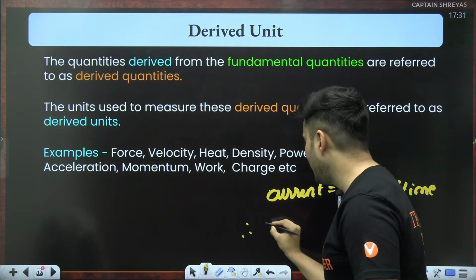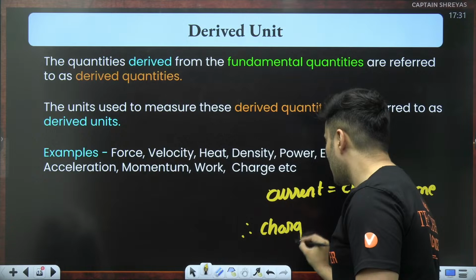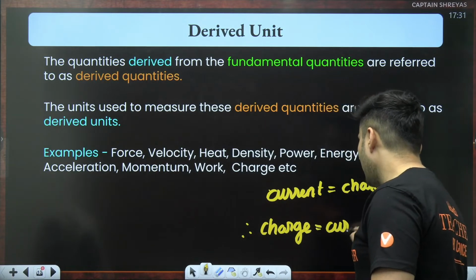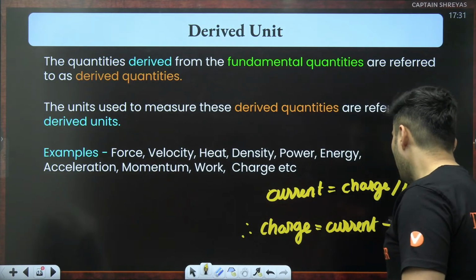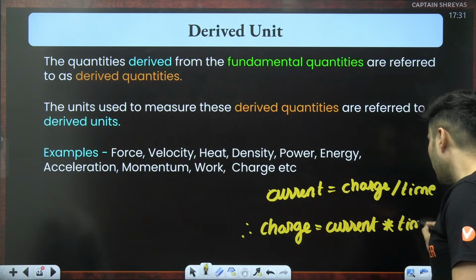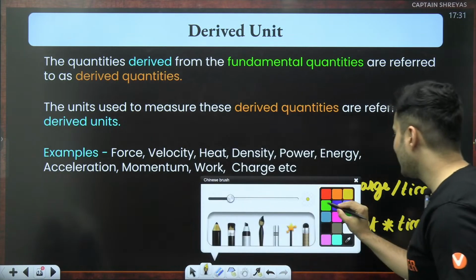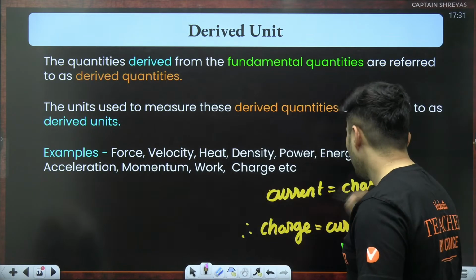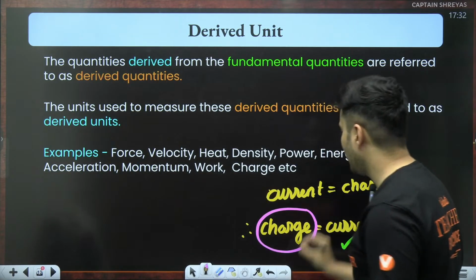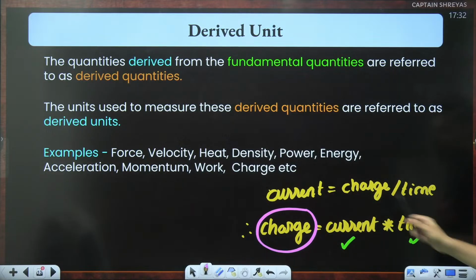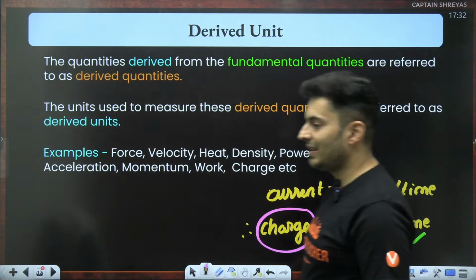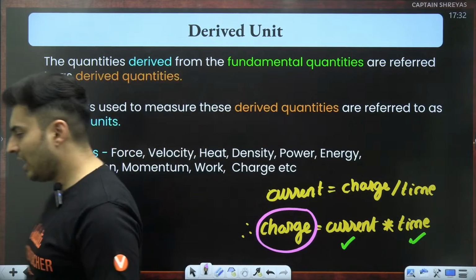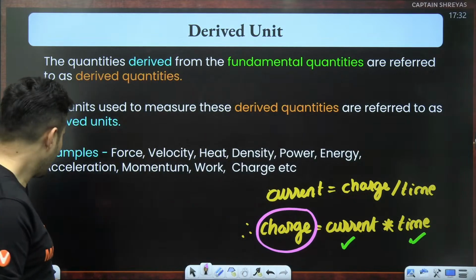So if you rearrange it, you will see the charge is basically the current multiplied by the time. Time is a fundamental quantity. Current is a fundamental quantity. So charge is a derived quantity. That's how it has been defined. Okay, very, very important. Cool.